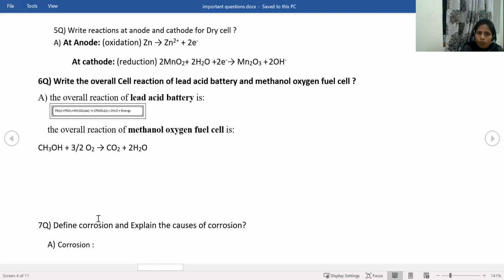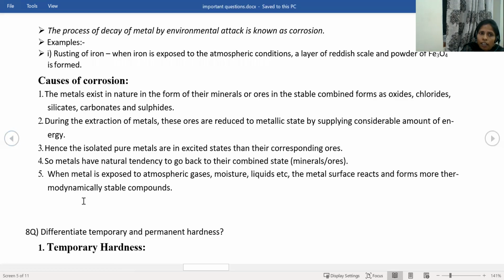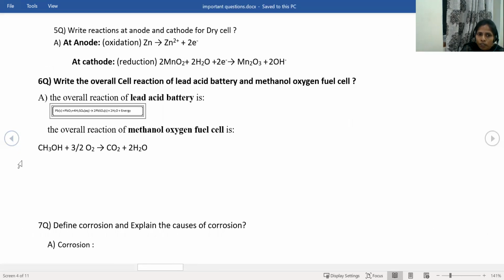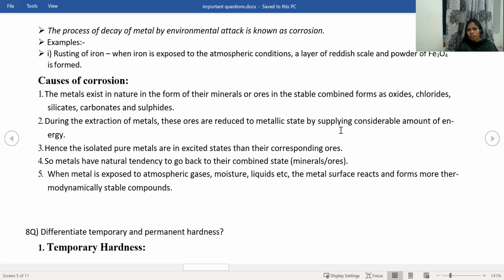Even in the external also. And next question. Define corrosion and explain the causes of corrosion. What is corrosion? The decomposition or decay of the metal by unwanted impurities in the environment, that is called corrosion. The definition of corrosion: the process of decay of metal by environmental attack is known as corrosion.